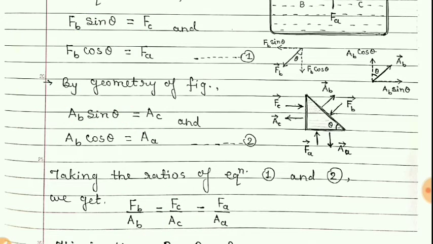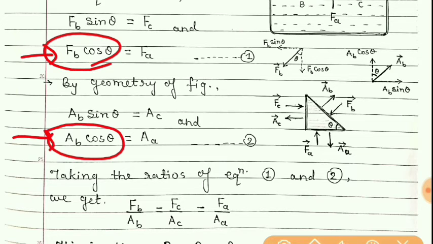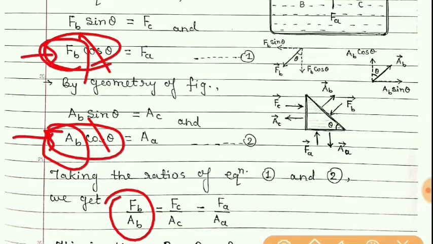Similarly, if we take the ratio of these two equations, then cos will cancel and we will get FB upon AB, and on the right-hand side we get FA upon AA.